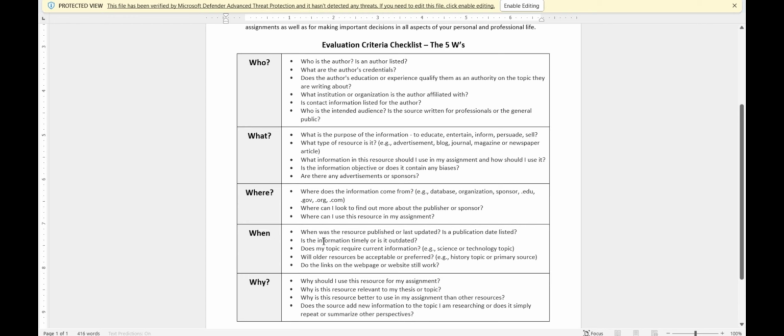When means when the authors published it on the internet. What is the latest update on that publication? Why? Why should I use this resource for my assignment? So please read this checklist to understand what you need to answer in each one of them.